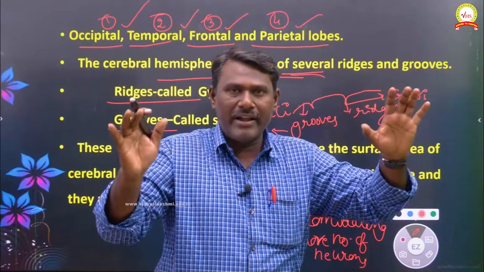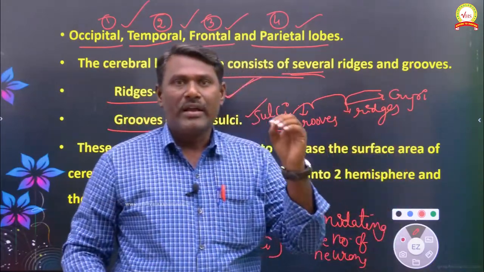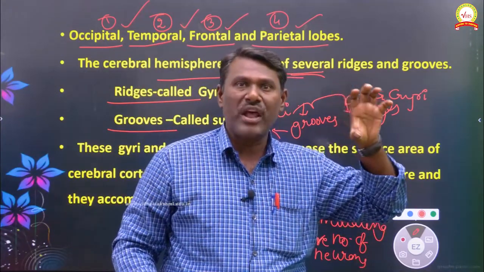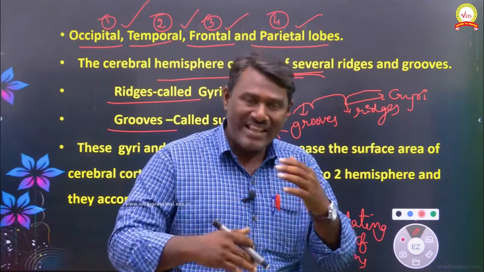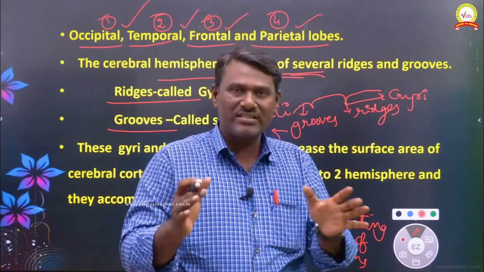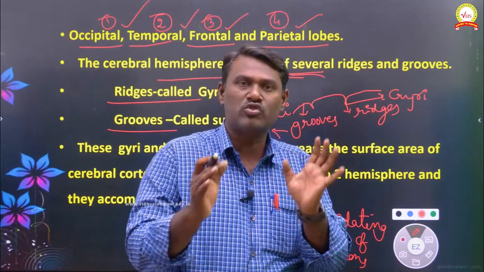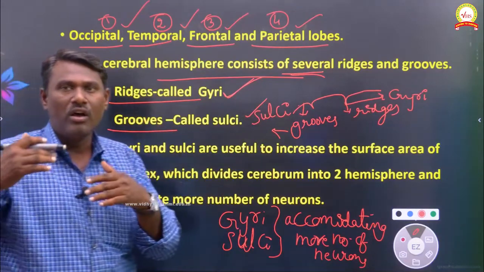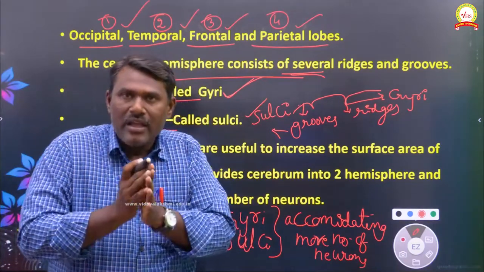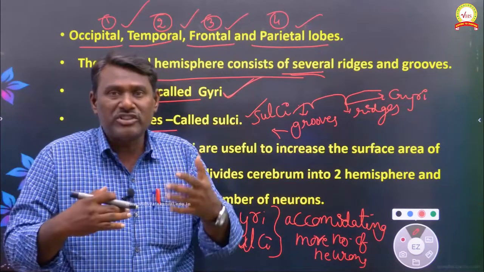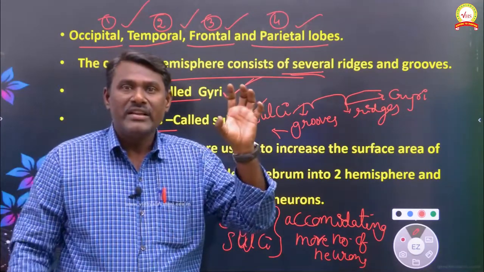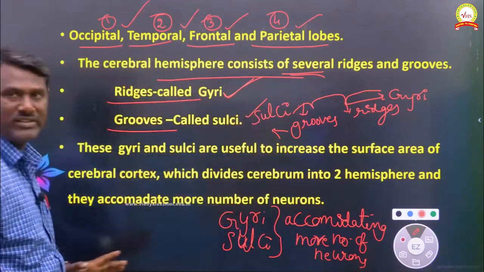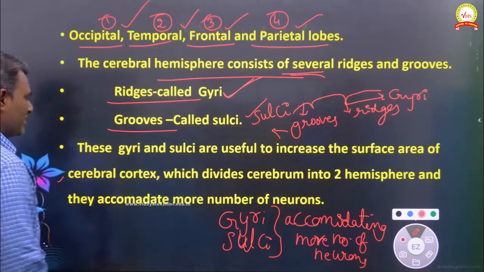By accommodating more neurons, electrical impulses or nerve impulses will be generated within a fraction of seconds, and these impulses can be transmitted towards the brain within a short period of time. So that is the importance of gyri and sulci: they accommodate more neurons, which indirectly influences the transmission of electrical impulses within a fraction of seconds. This is about gyri and sulci.